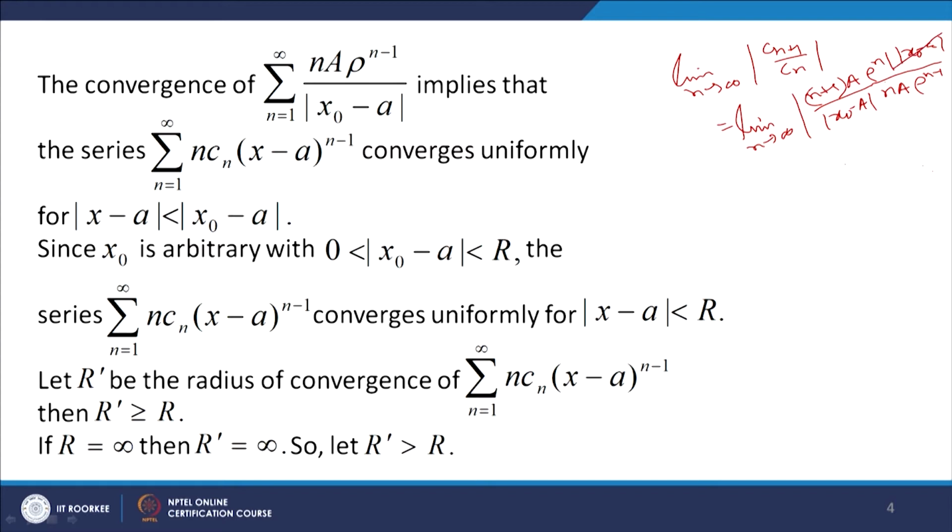Okay. So, mod of (x naught minus a) will cancel with mod of (x naught minus a). Rho to the power n minus 1 when it divides rho to the power n, you get rho, and (n plus 1) over n. Okay.